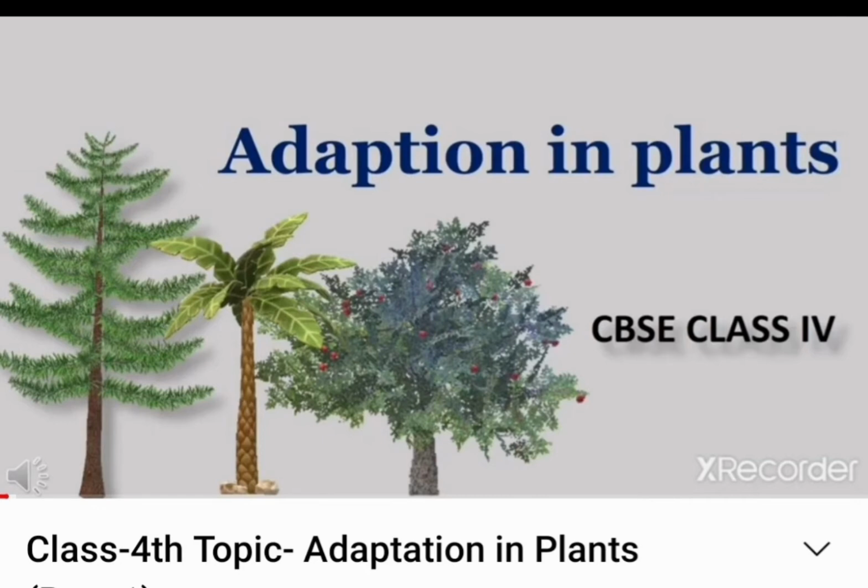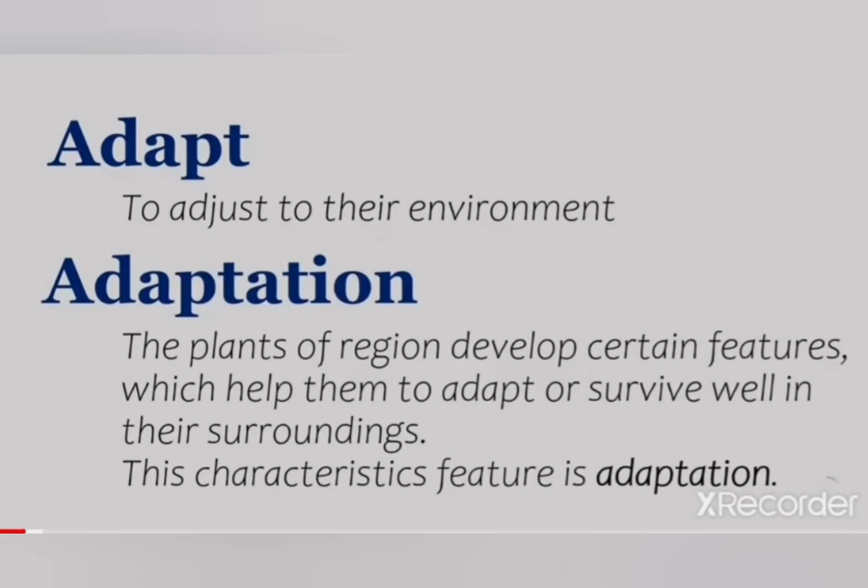So now first of all we will discuss about what is adapt. Adapt means to adjust to their environment, okay student. And adaptation, we are talking about the plants, so we will first study about the adaptation of plants. The plants of a particular region develop certain features which help them to adapt or survive well in their surrounding, okay student.